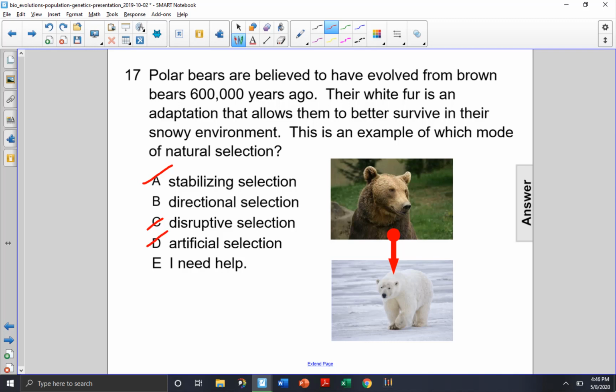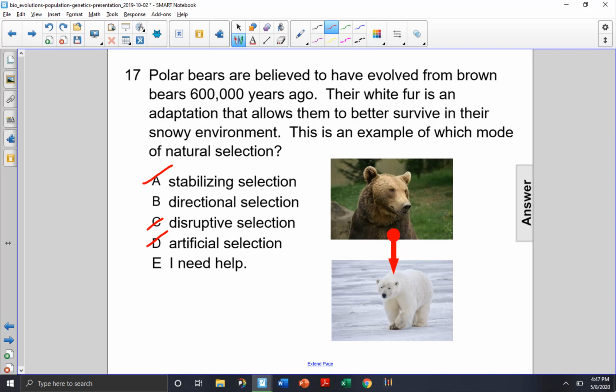Directional selection is the best answer because in this case, it's one of the extreme traits that's favored. So if we had a population of brown bears, some with very dark brown fur, almost to the point of being black, and other extremes where the fur is so light brown, almost to the point of being white, in a snowy environment, the bears who have the fur that's the most white would survive more because they could blend in better with the snow around them, make it easier to catch their prey.